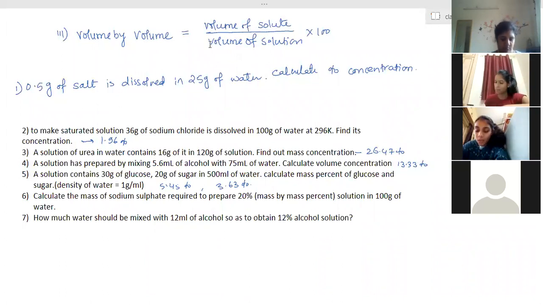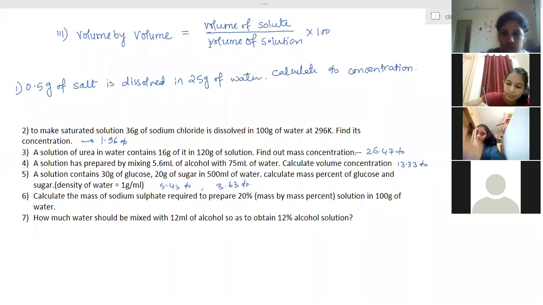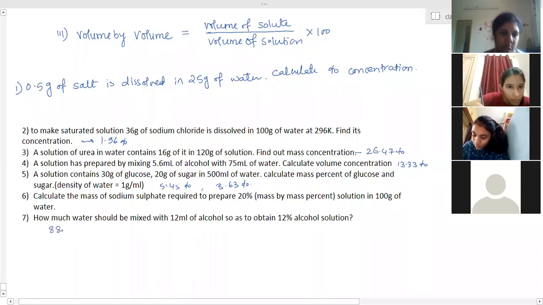Ma'am, for the sixth question, the answer is 25 gram. Ma'am, is the seventh answer 88? Ma'am, in question number 6 I got 10. Ma'am, seventh is 88 ml.